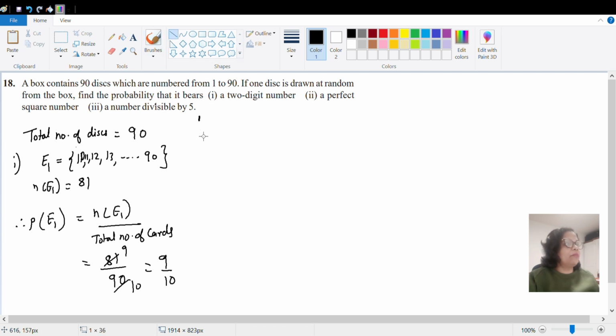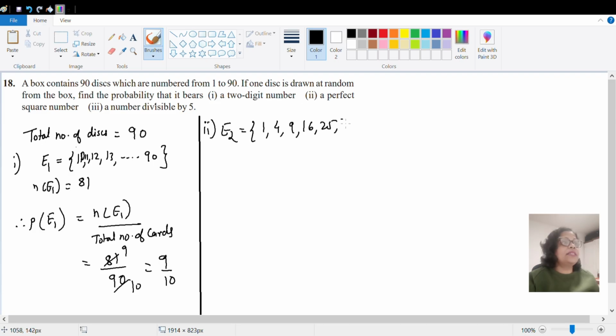Let us go for the next question, that is sub question number 2. Now in this we will take the event as E2, and E2 should be a perfect square. So perfect squares start from 1, then 4, then 3 3s are 9, 4 4s are 16, 25, 36, 49, then 8 8s are 64, then 81, and 10 10s it will be 100. So it is not there because we have only till 90.